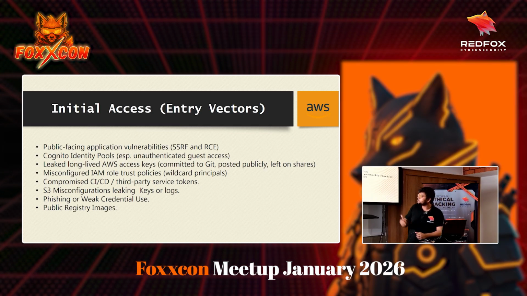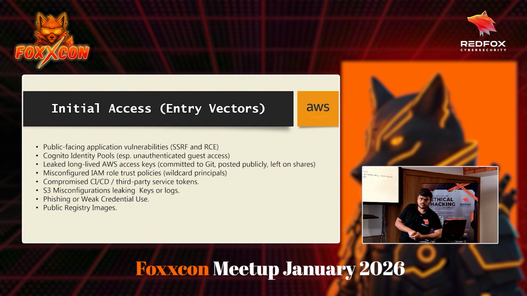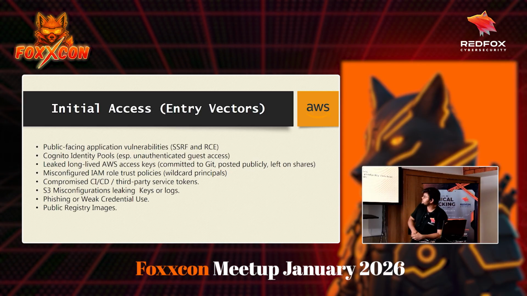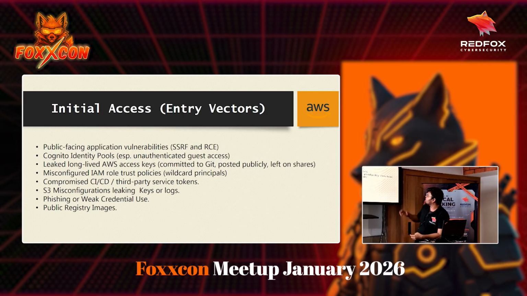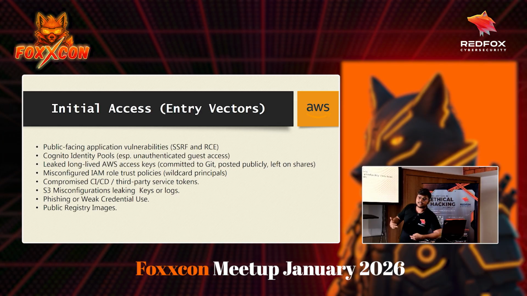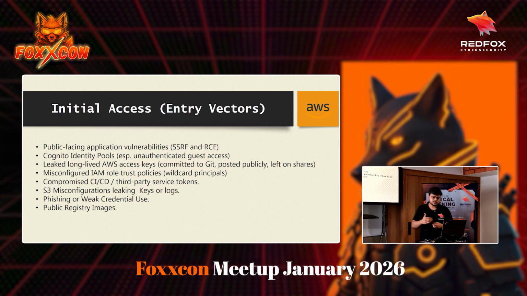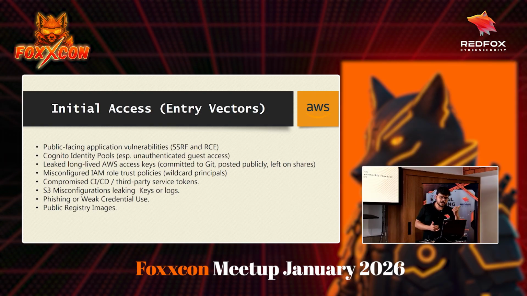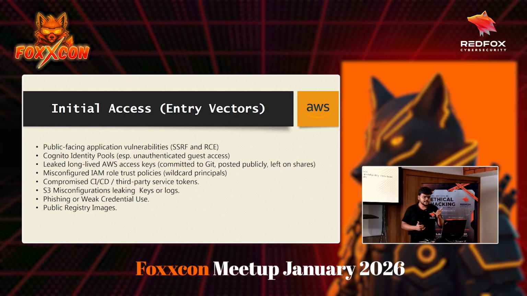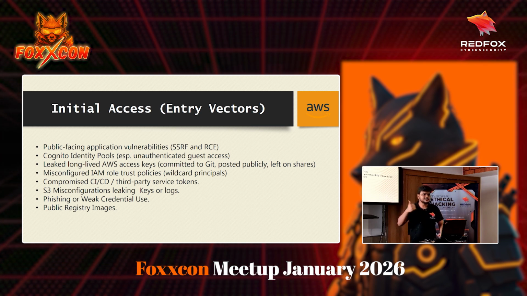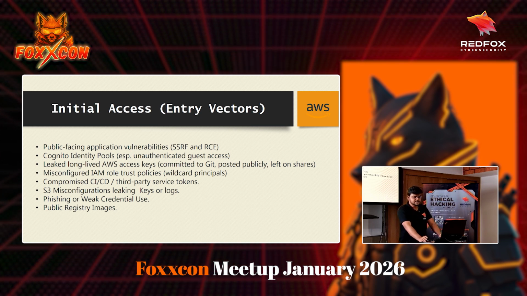Then there is how attackers gain initial access to the AWS account through leaked AWS keys in the wild, maybe committed to a public GitHub repo, or left on a share. This one we find a lot in our internal pen tests or internal red team assessments. If we go through the files present in those shares, there are generally chances that we are able to get AWS access keys, and this has happened a lot. We were able to directly gain access to the root account access keys.